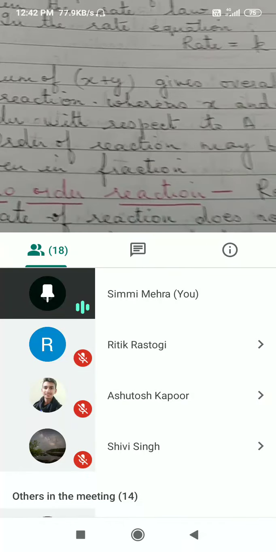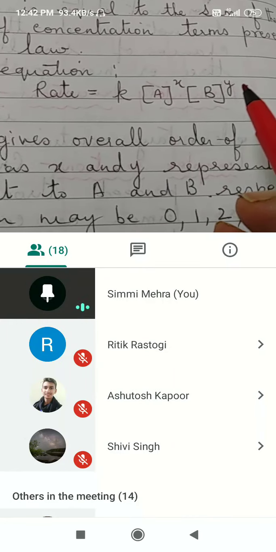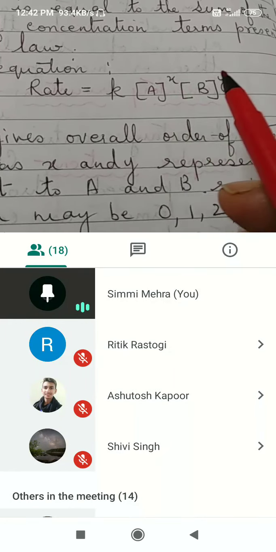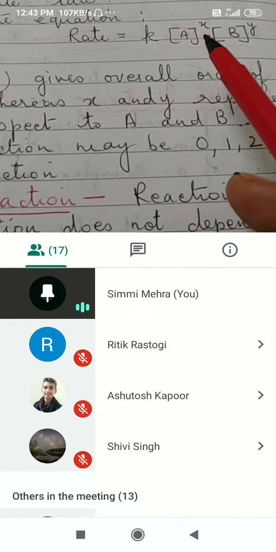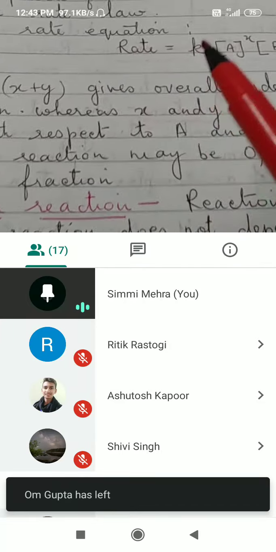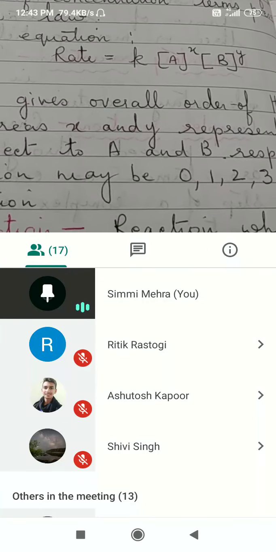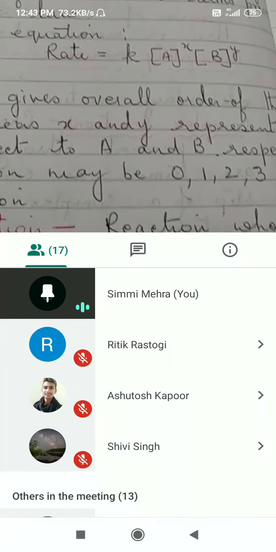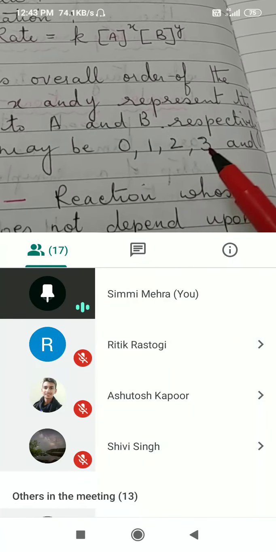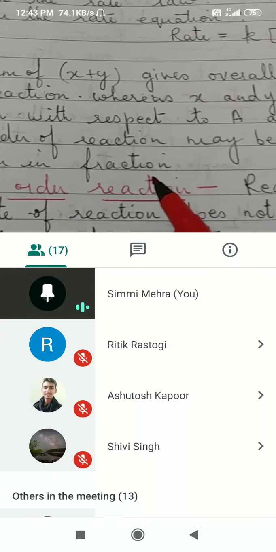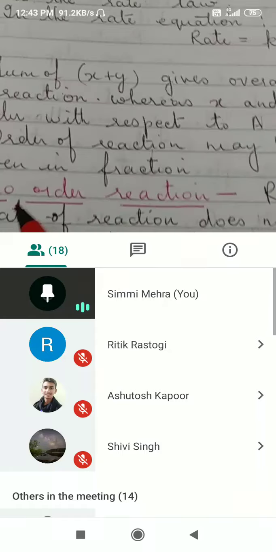Now, how to determine the values of X and Y? That is done experimentally. The values of X and Y are determined experimentally. We will come to that a little later. Just now, a little more about order. The order of a reaction can have the value 0. Molecularity cannot be 0. You can't have a reaction where 0 molecules are taking part in a chemical reaction. But the order of a reaction can be 0, 1, 2, 3, and even fractions.